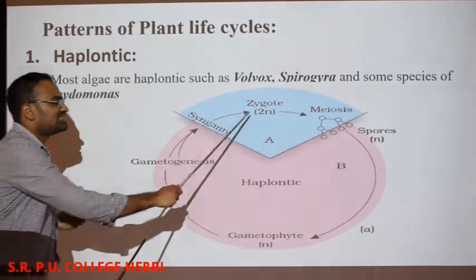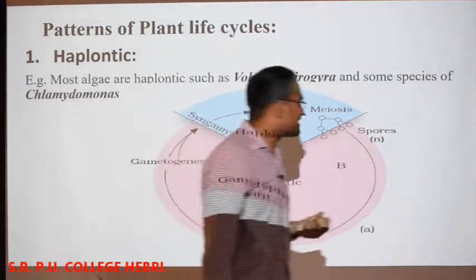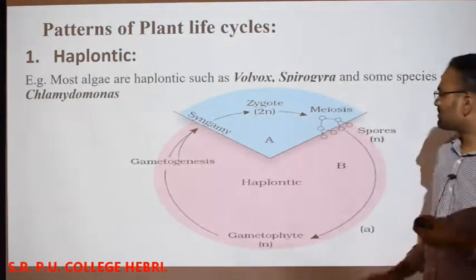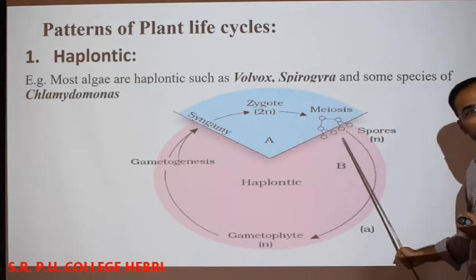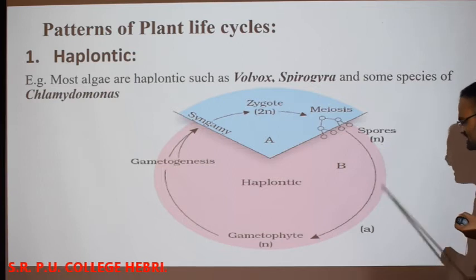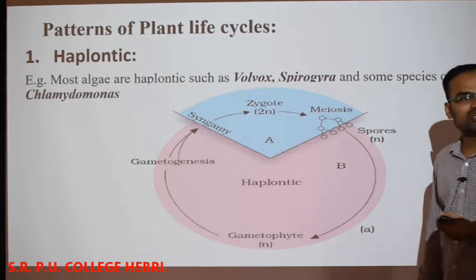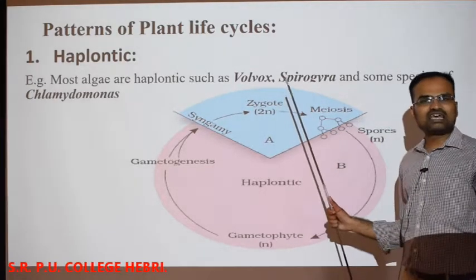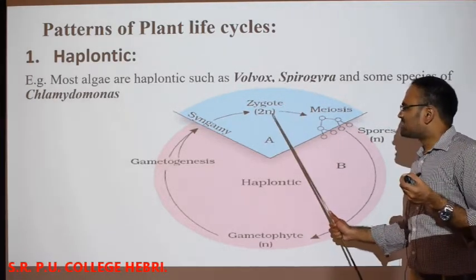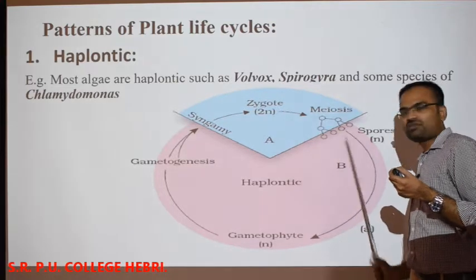Understood? That diploid zygote will undergo meiosis again. Zygotic meiosis will occur and it forms the haploid spores. Those spores will germinate and form a new gametophyte. The important thing is, in most of the organisms in the world, zygote will undergo mitosis to form a new organism.